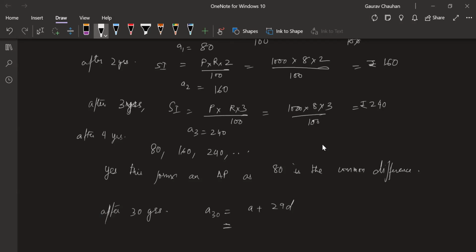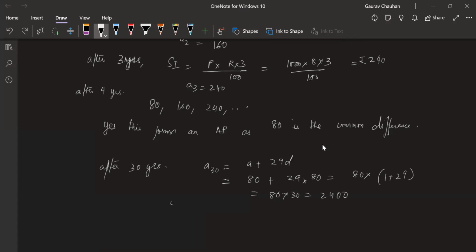The first term is 80 plus 29 into D, which is 80. Taking 80 common, it's 80 into 1 plus 29, which is 80 into 30. It's easier to solve if you see things like this. 80 into 30 is equal to 2,400.